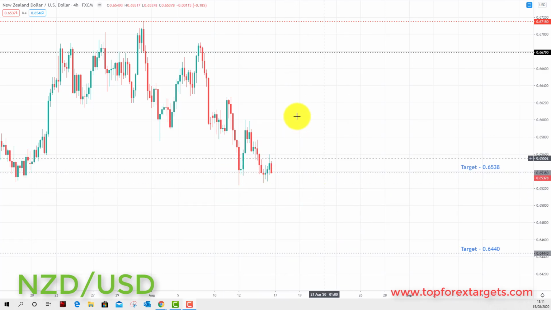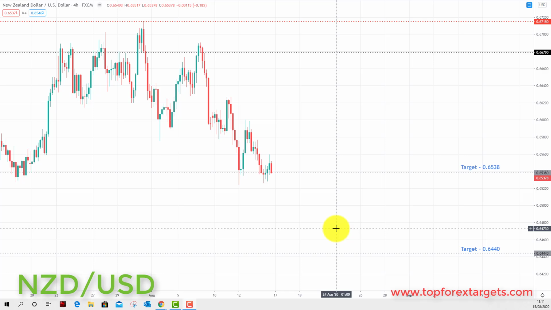The reason I left this on is because this is an interesting one, because last week we noticed that this was structured to the downside, and even though the dollar downtrend is still intact, because we were lacking momentum in the dollar, we noted that we may actually see this decline to the downside to the 0.65380. So still having a weaker dollar, but New Zealand depreciating against the dollar anyway. And again, this just underscores what we're looking at this week, which is that we may once again see some currencies appreciating against the dollar and some currencies depreciating against the dollar at the same time.